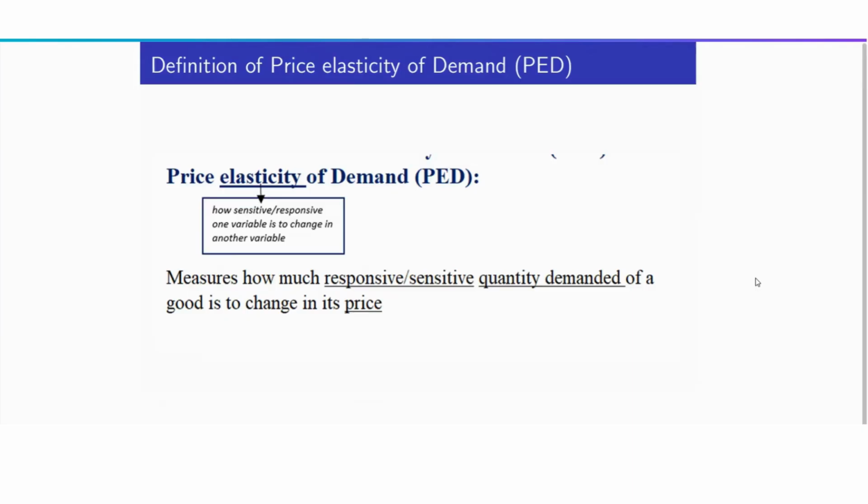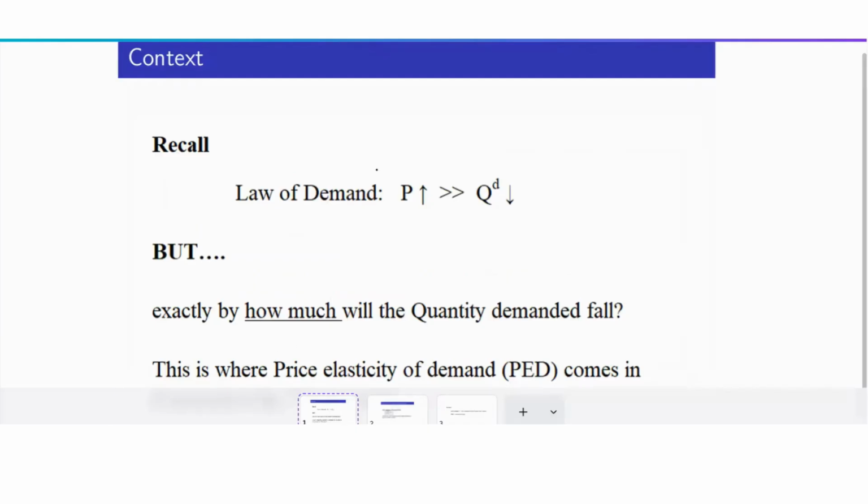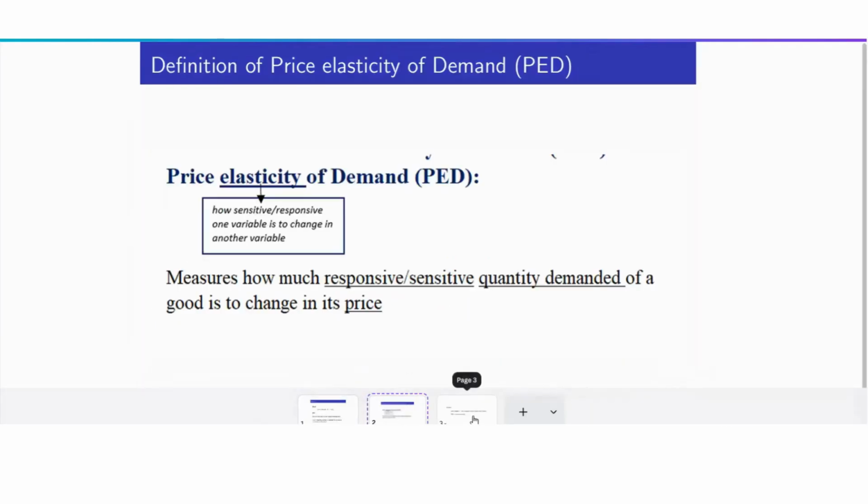So when we apply the concept of elasticity to this context, it's measuring the responsiveness or sensitivity of quantity demanded of a good to a change in its price. Like we said, we're measuring how much quantity demanded responds to a change in price. That's the goal. We know that when price increases, quantity demanded decreases. But now we're measuring how much it's responding. Price elasticity of demand measures the how much. It's measuring how responsive quantity demanded is to changes in price.